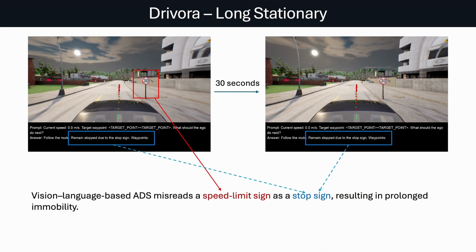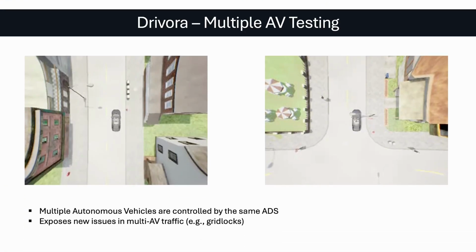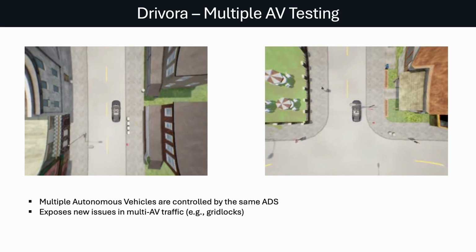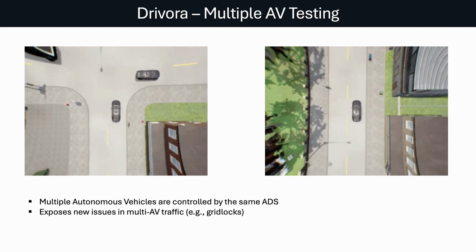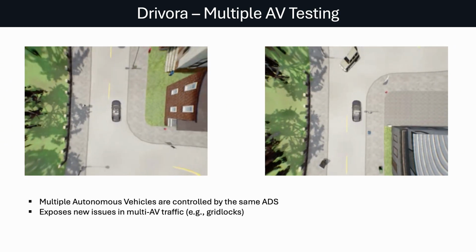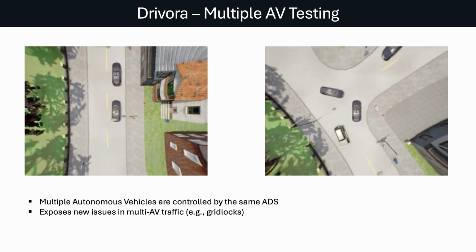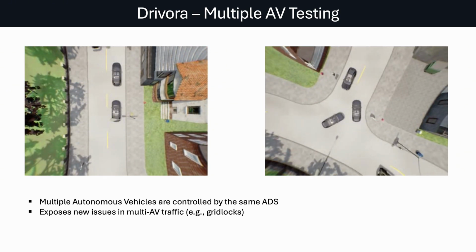This case shows a vision language-based ADS misinterpreting a speed limit sign as a stop sign, which leads to prolonged immobility. Our tool supports testing ADSs with multiple autonomous vehicles. These two cases show that it can uncover new issues in multi-vehicle traffic scenarios, for example, gridlocks caused when several vehicles are controlled by the same ADS.